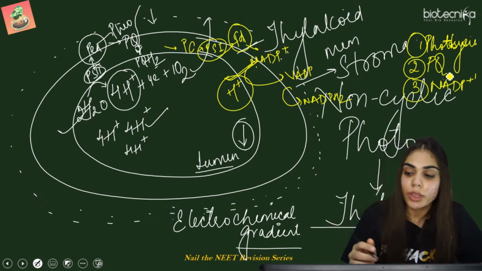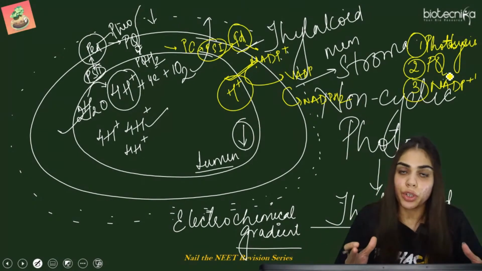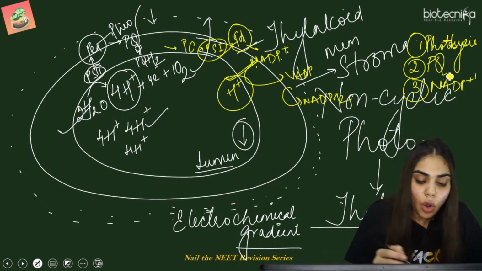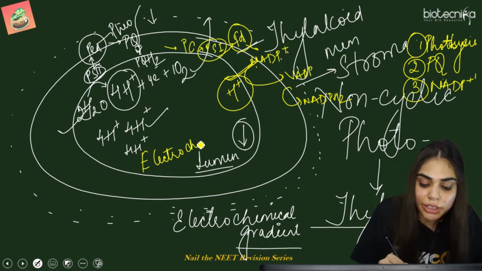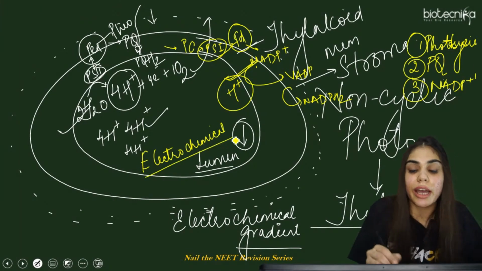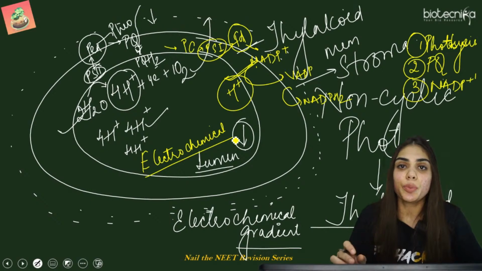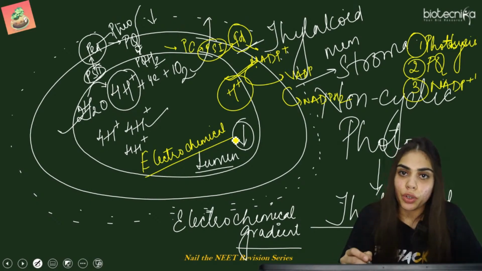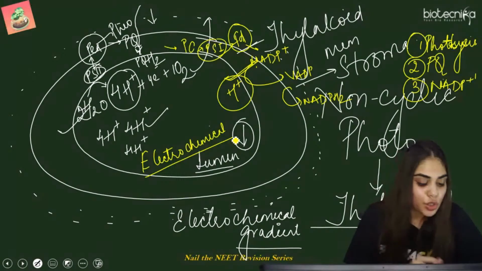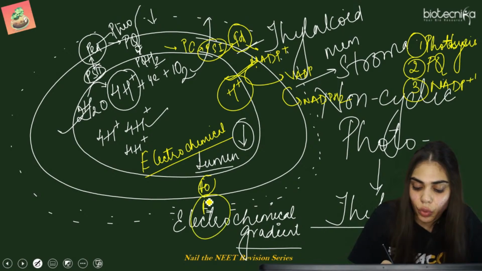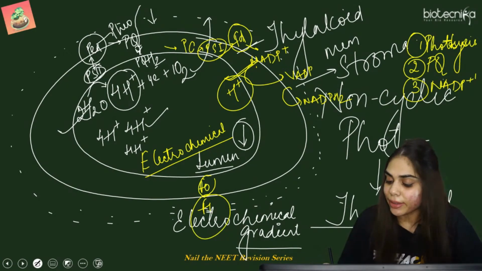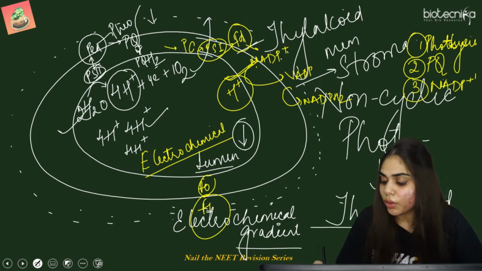Now what will happen here? If इतना ज्यादा प्रोटॉन अंदर है और इतना कम प्रोटॉन बाहर है, obviously there is a generation of electrochemical gradient. और electrochemical gradient generation होने के बाद there is a need to reach the equilibrium condition so that there should be an equivalent distribution of protons inside the lumen as well as in the stroma. So what will happen? Now there comes an ATP synthetase. Now this is an F0 particle and this is F1. Now what does this particle do? F0, F1. F0 is known for the facilitated diffusion,